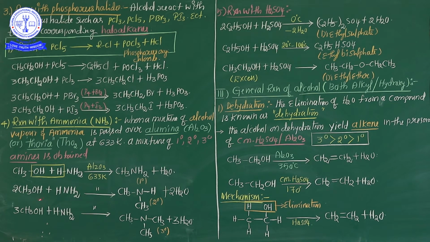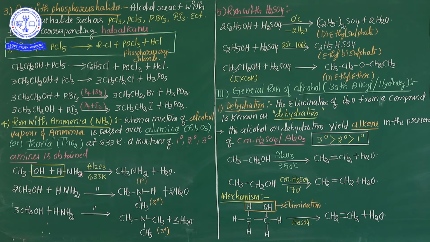It's clear? And one more example, here 2 moles of methyl alcohol reacted with ammonia, and 2 degree amines are formed. Here 2 degree amines are formed, additionally 2H2O. And the third one, methyl alcohol again treated with ammonia, here 3 moles. Here first 1 mole, 2 moles, 3 moles.